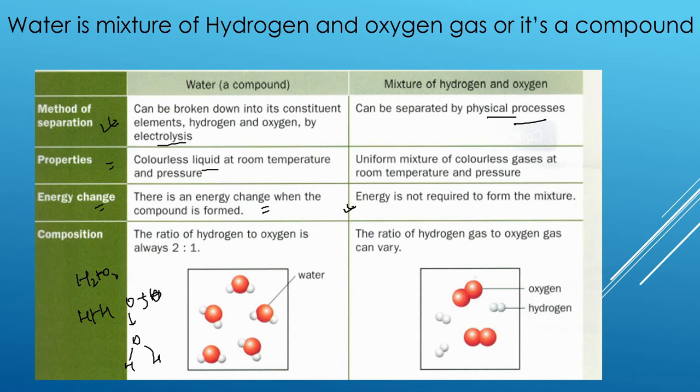Now the third point, as I told you, is very important. The composition of a compound is fixed, but in a mixture you can mix in any proportion. If you want to mix, you can mix 4 oxygen and 2 hydrogen. It depends on us what constituents we want to mix. So I hope it is very clear that yes, water is a compound. It is not just a mixture of hydrogen and oxygen gas.